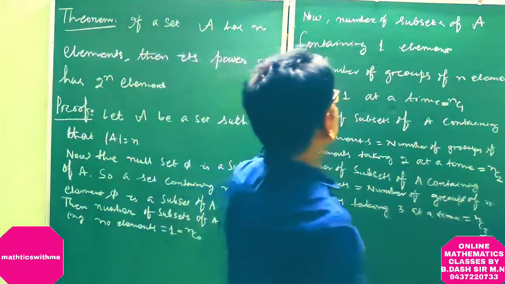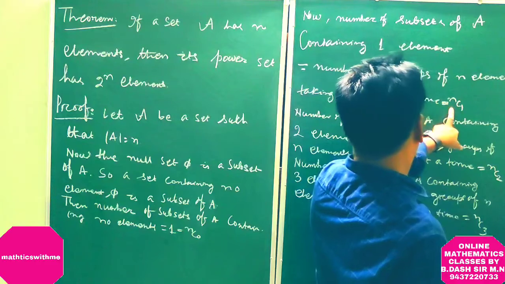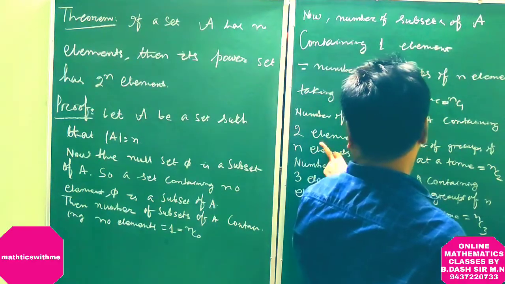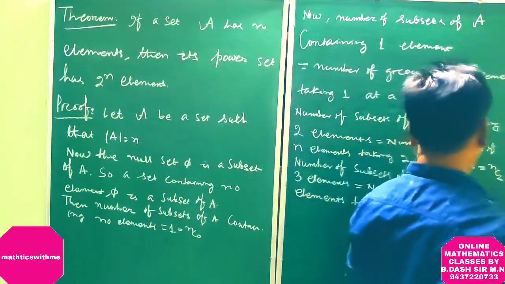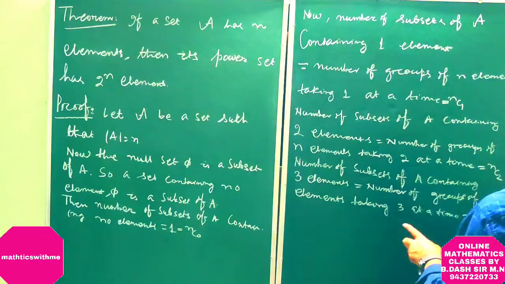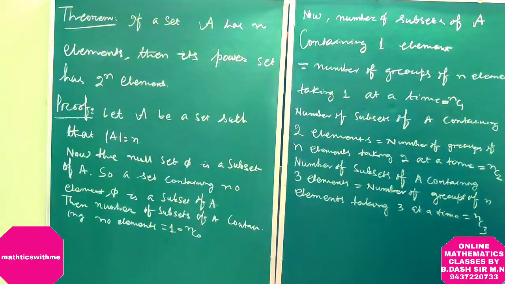Similarly, containing one element is nC1, number of subsets containing two elements nC2, containing 3 elements nC3.